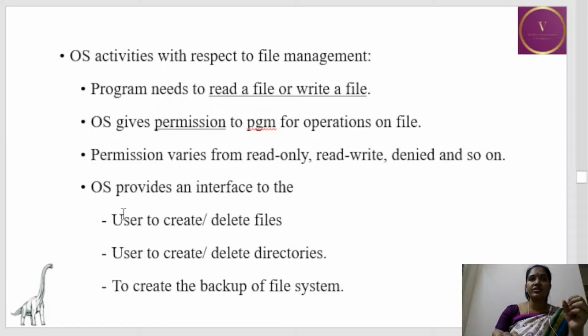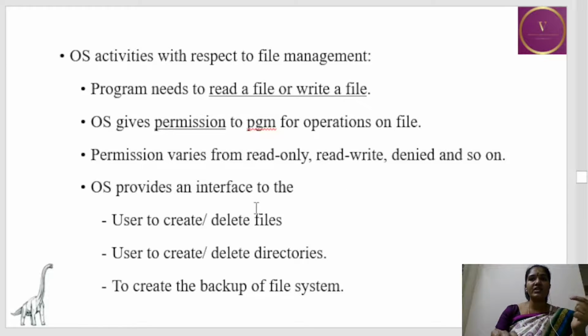And what are the OS services with respect to file management? Program needs to read a file or write a file. OS gives permission to the program for operation on files. And what kind of permission does the OS give to the program? It gives the permission of read only or read write, or sometimes it will deny the permission also.